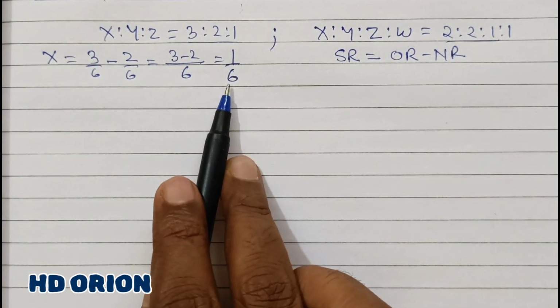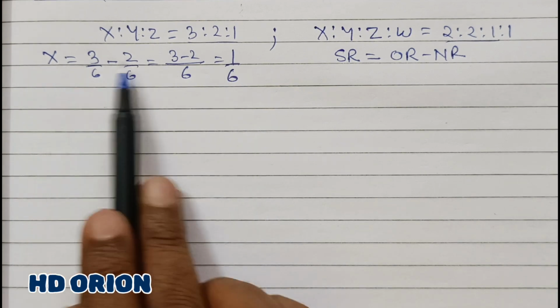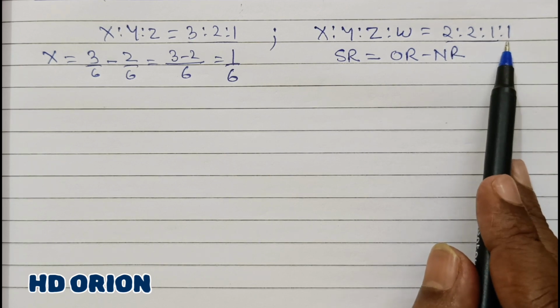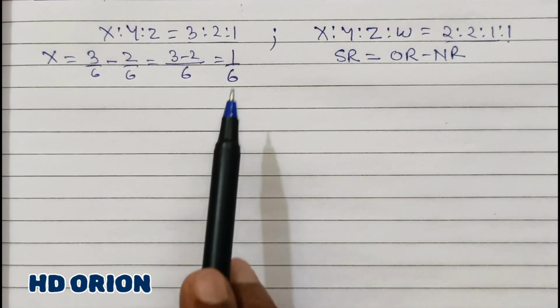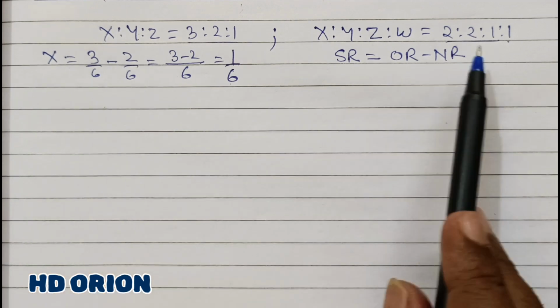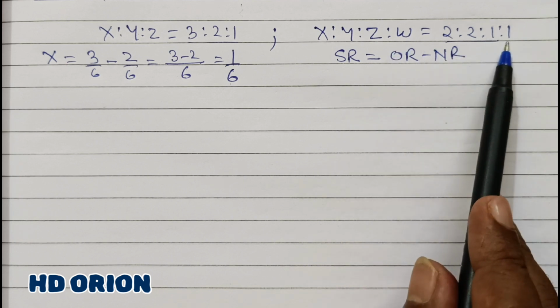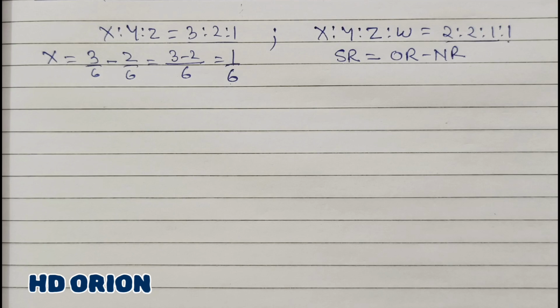See, from the first step itself you can understand that whatever portion of profit X is sacrificing is the same portion of profit the new partner has gained, 1/6. It means you need not proceed ahead for calculation, because entire portion is contributed by partner X in favor of W. I hope you are understanding. W's portion is how much? 1/6, and X has sacrificed 1/6. So it is done then.